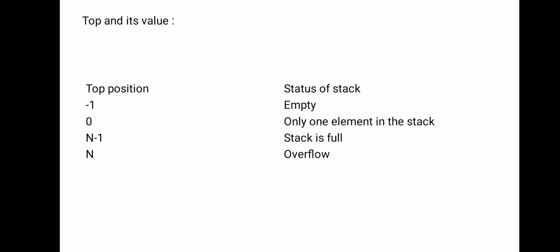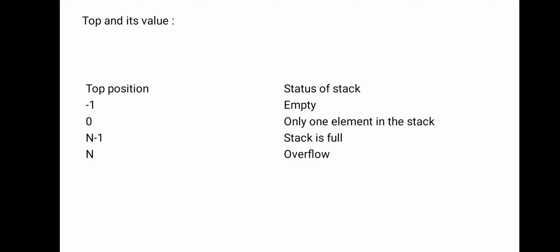Next, here are the top position and the status of the stack, two headings. If the top position is minus 1, then we can simply say the stack is empty. If top is equal to 0, it means only one element is in the stack. If the top position is equal to n minus 1, then we say the stack is full. Stack is full means the top position is n minus 1.